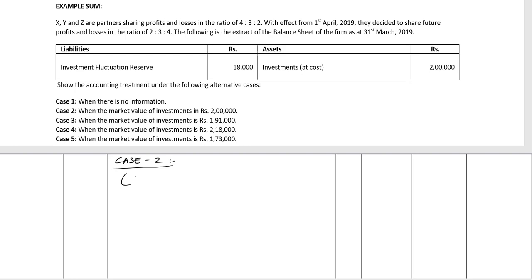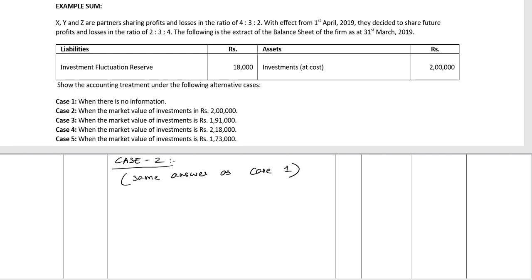I'm writing the answer as same answer as case 1. So again in case 2, investments will come in the reconstituted balance sheet on the asset side as 2 lakh and investment fluctuation reserve will not appear in the balance sheet at all.